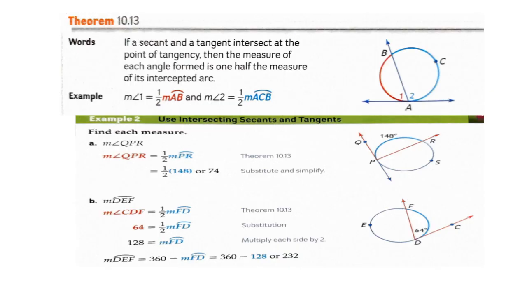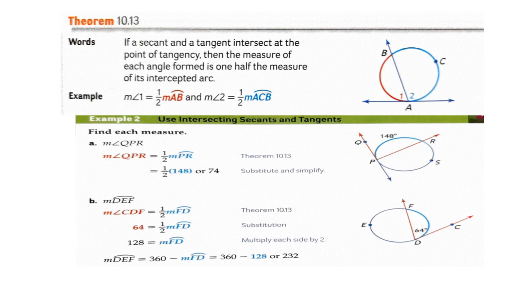So the next theorem says if a secant and a tangent intersect at the point of tangency, then the measure of each angle formed is 1/2 the measure of each intercepted arc.